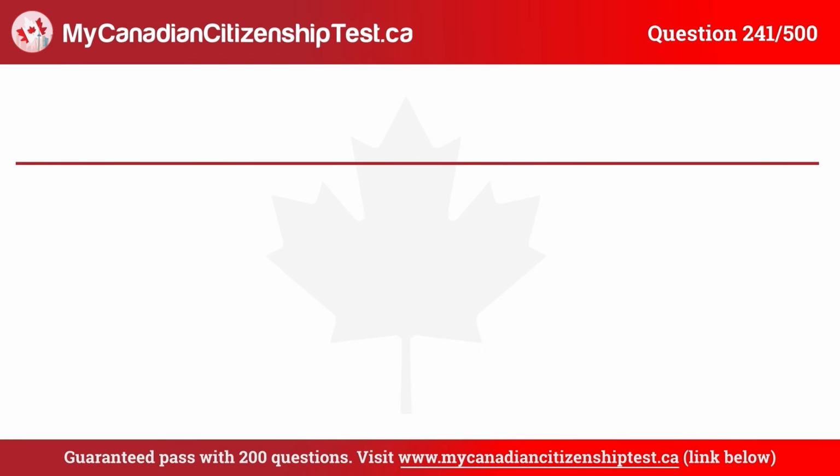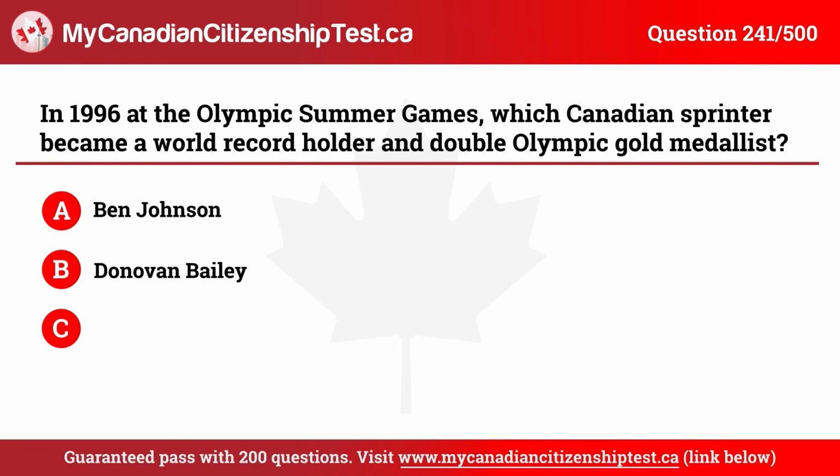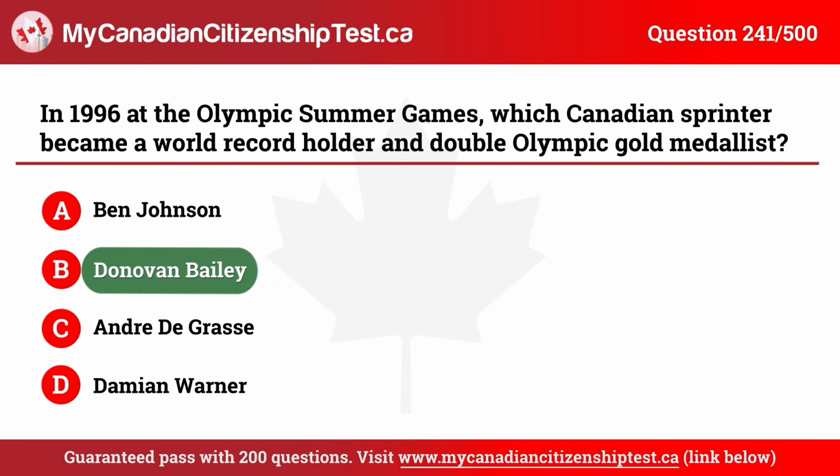Question 241. In 1996 at the Olympic Summer Games, which Canadian sprinter became a world record holder and double Olympic gold medalist? A. Ben Johnson. B. Donovan Bailey. C. Andre De Grasse. D. Damian Warner. The correct answer is B. Donovan Bailey.